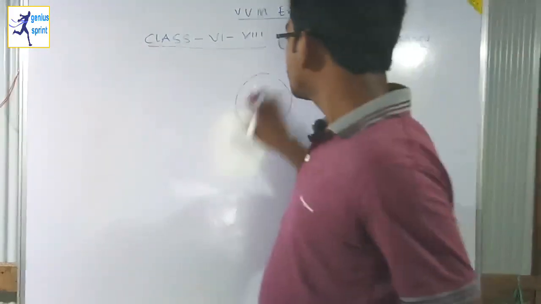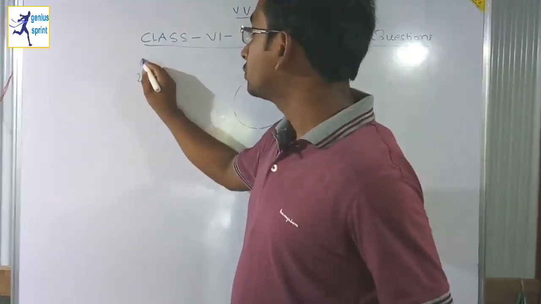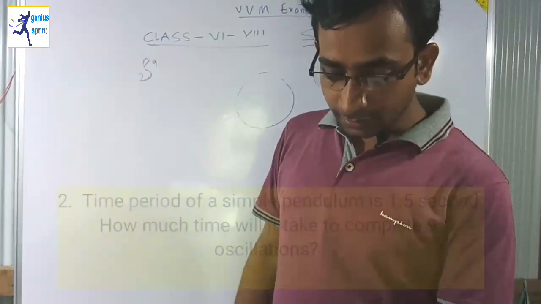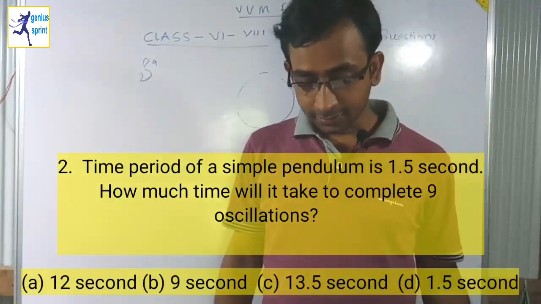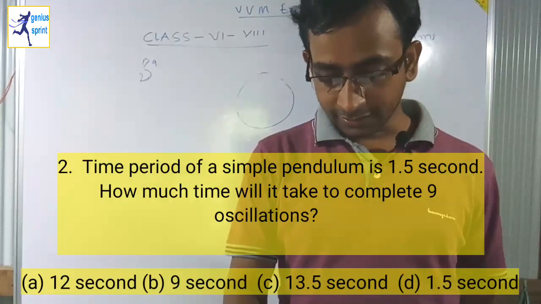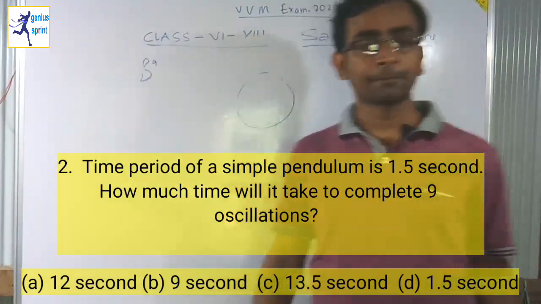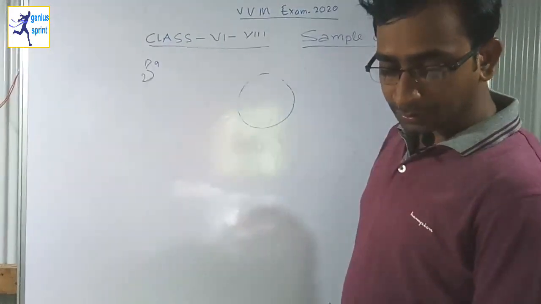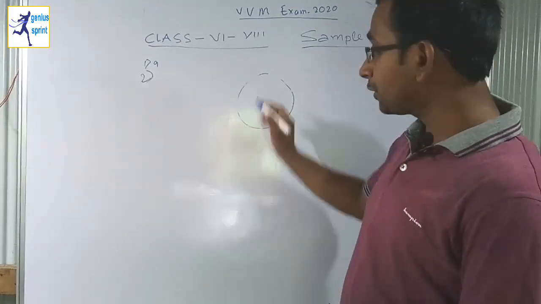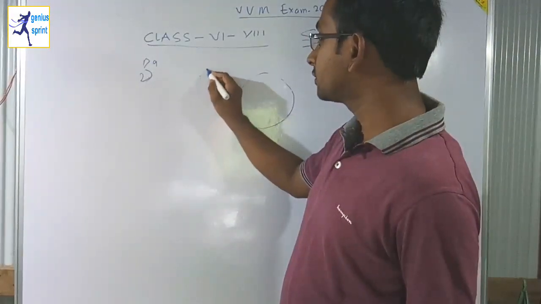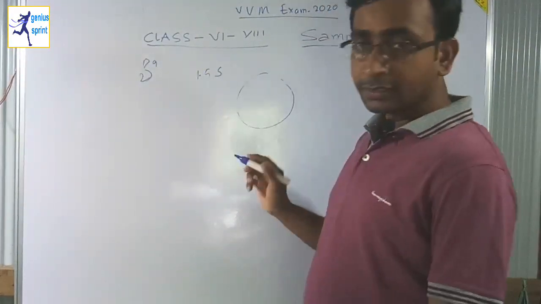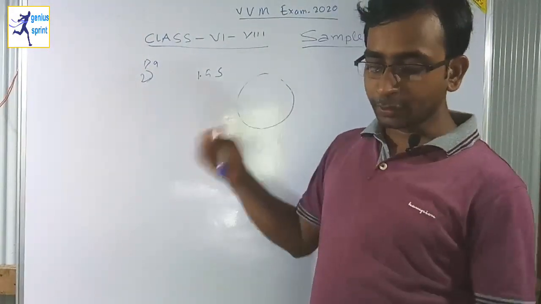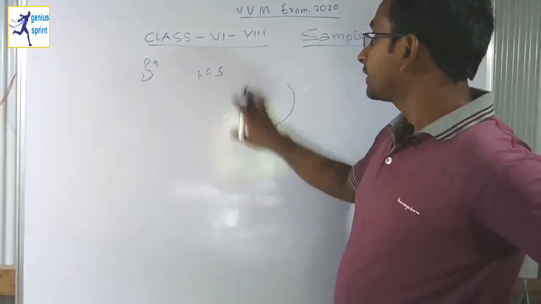So question number 2. The time period of a simple pendulum is 1.5 second. Now how much time will it take to complete 9 oscillations? So for one simple pendulum, the time period is 1.5 second, which is one particular oscillation. We have to find the time for 9 oscillations. It is very simple.